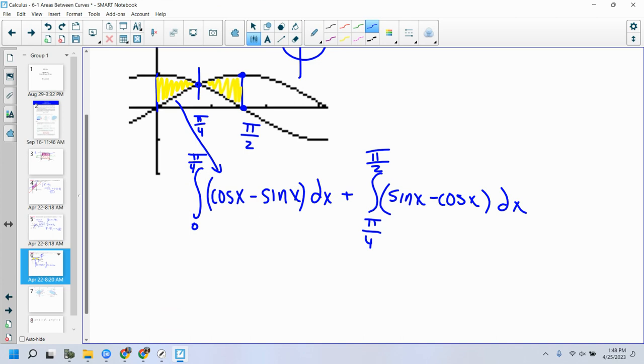Okay, what's the integral of cosine? Sine. What's the integral of negative sine? Cosine, positive cosine. Plus, what's the integral of sine? Negative cosine.